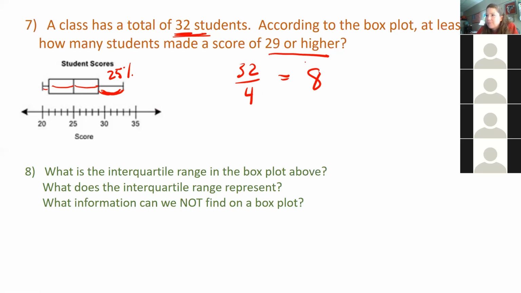All right, so number 8 asks about the same box and whisker plot. And the question is, what is the interquartile range? How do I find interquartile range?